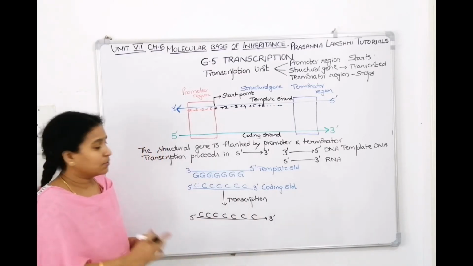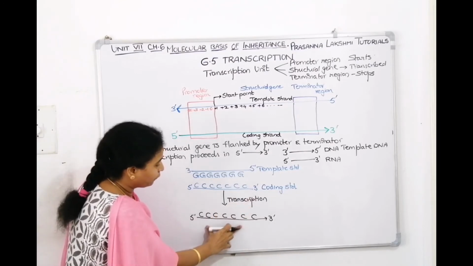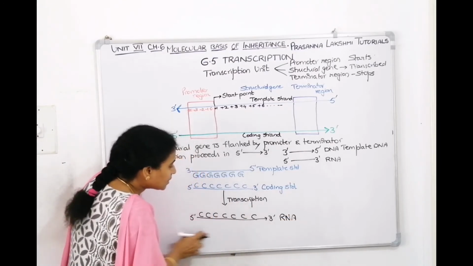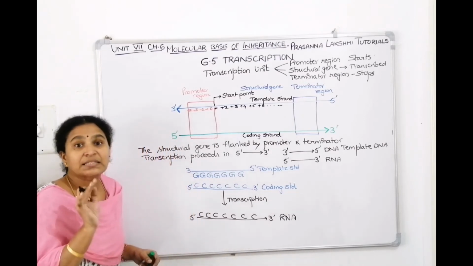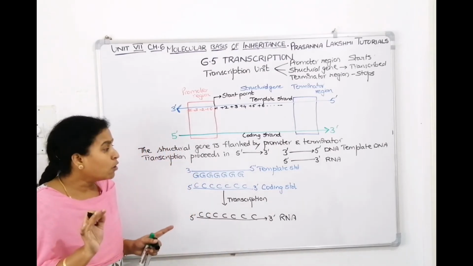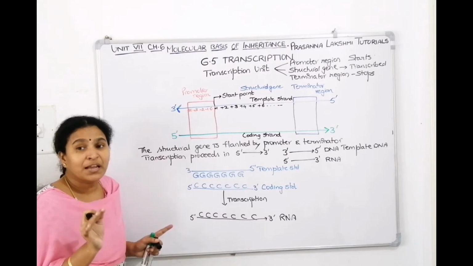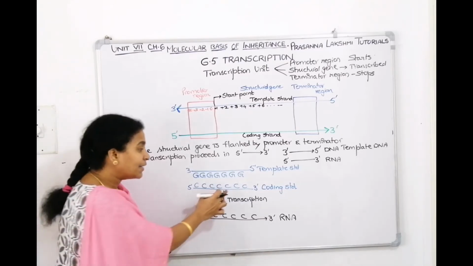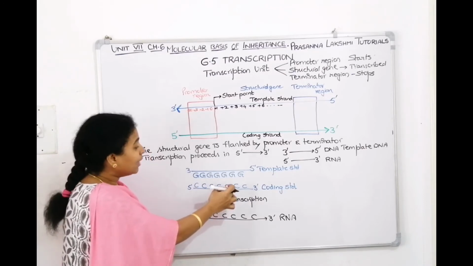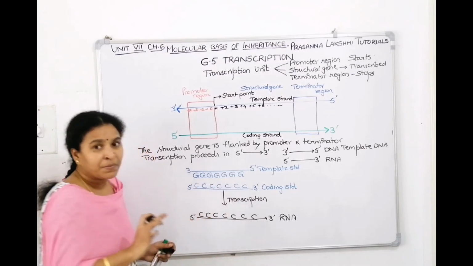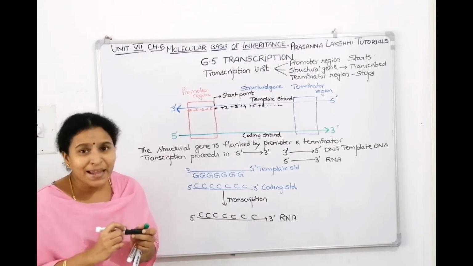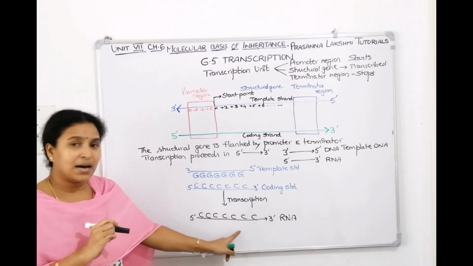Now carefully observe. Is the sequence of this RNA the same as the DNA? Exactly, it is the same. The code present on the coding strand of DNA is the same as that of the RNA. I did not take T here, but I can take T also. If T is there, here you have to bring uracil. Except that T and U change, the rest is all the same code you can see on the RNA.